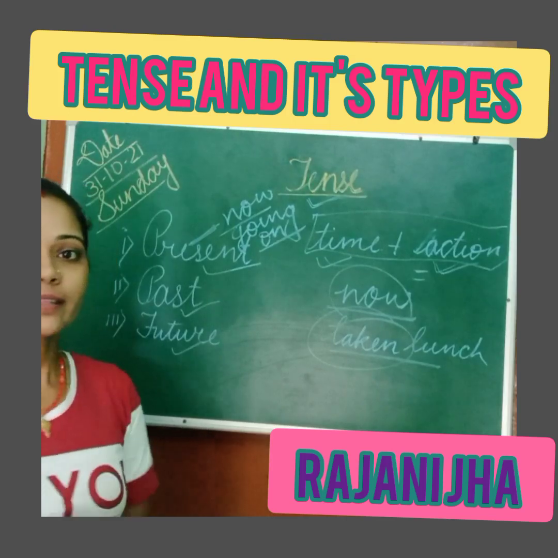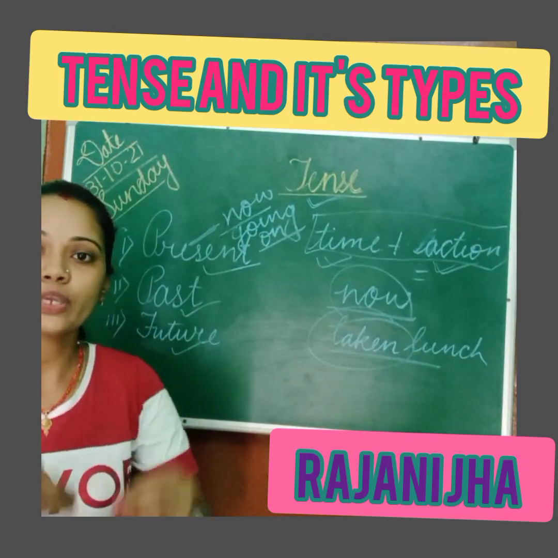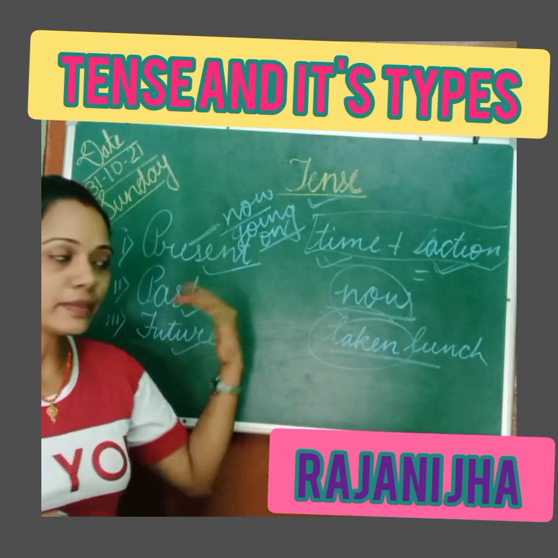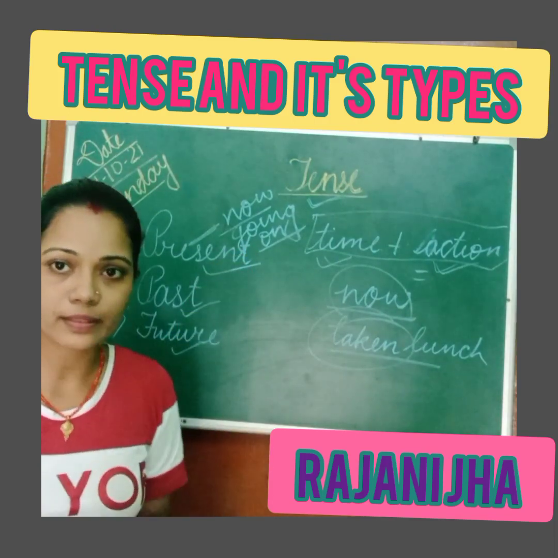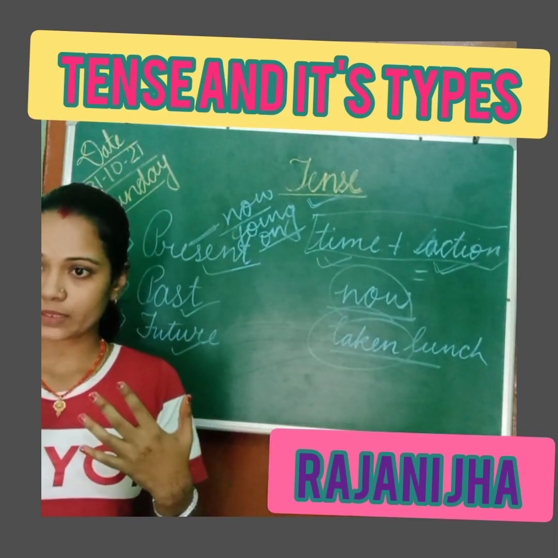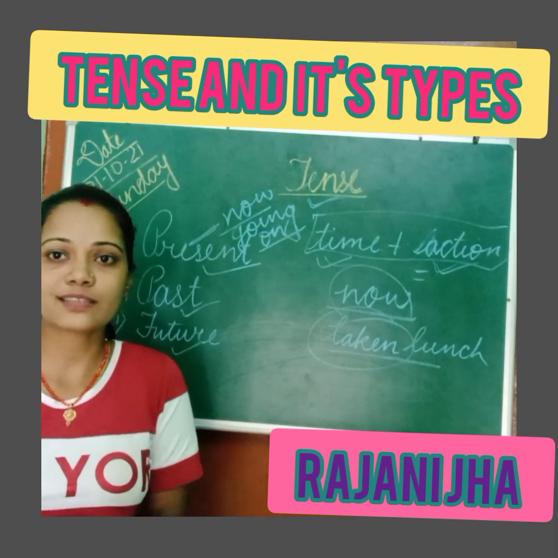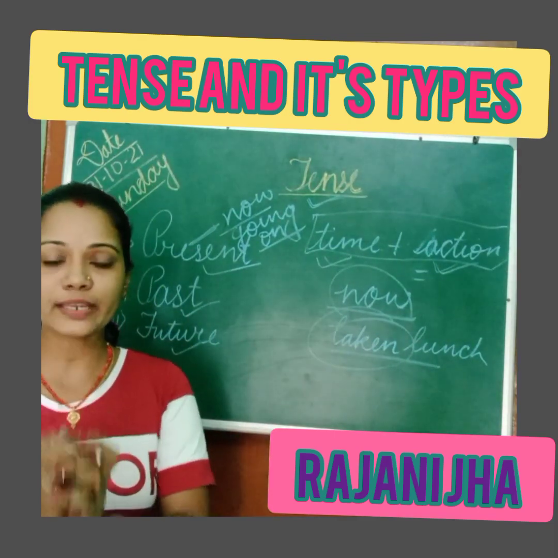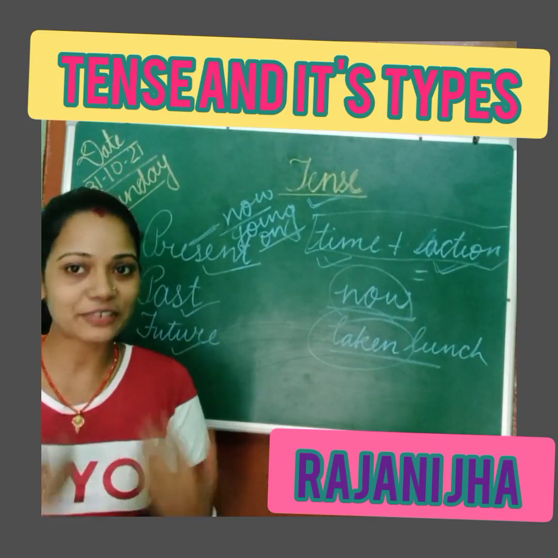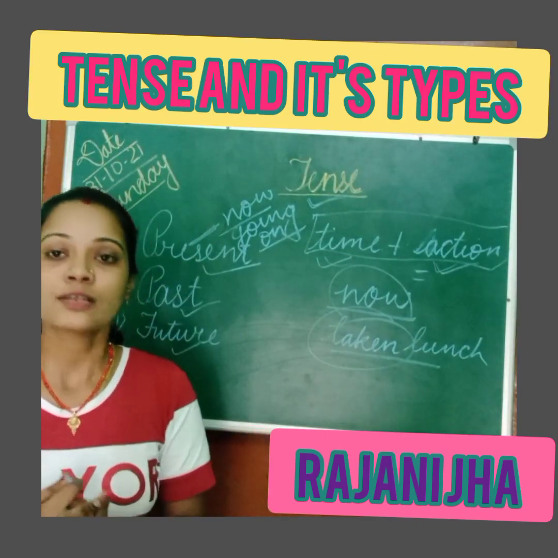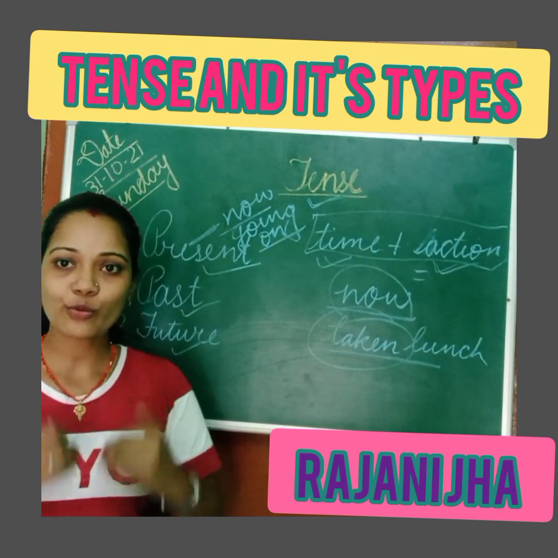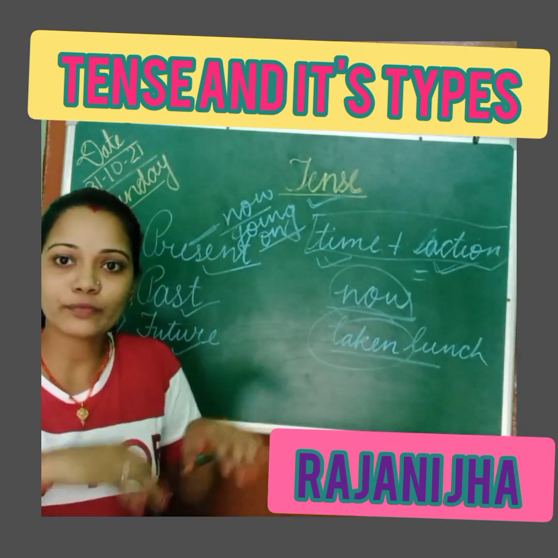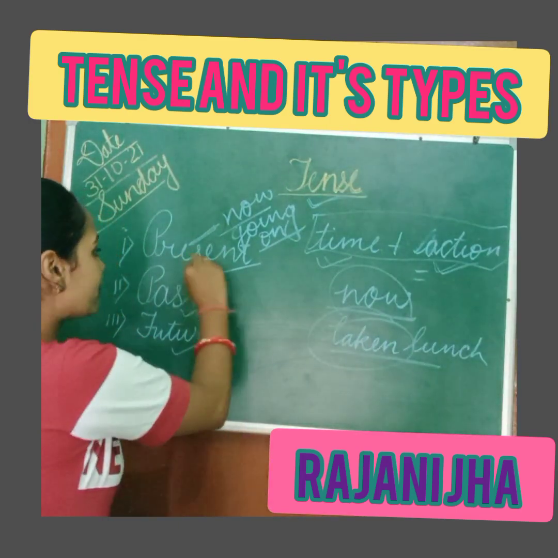For present, you can say that the action which is going on or goes on will be in present. It is afternoon, and I'm teaching you, so it is going on. If I say I'm teaching, or I'm just making videos for my YouTube channel, then this is going on, it is continuing. So that will come in present tense.